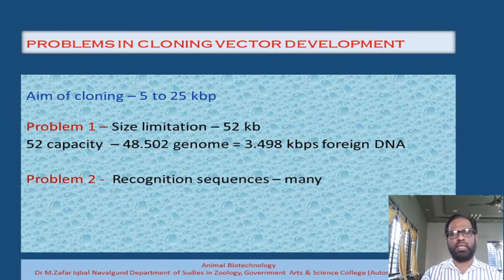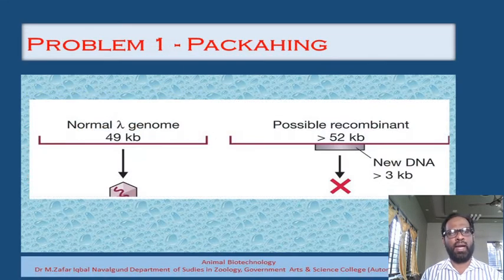So that is another very serious problem. If more recognition sequences are there, whenever you digest that DNA with the restriction endonuclease, the whole genome gets divided into small pieces, and then it is of no use. That's why we have to judiciously overcome this difficulty, and solutions are there.